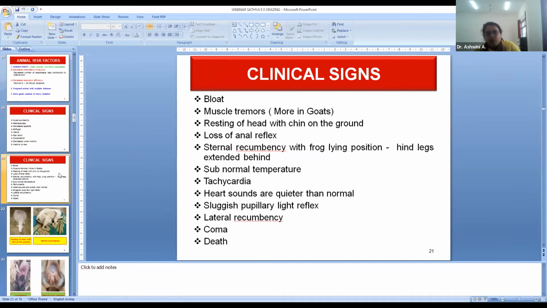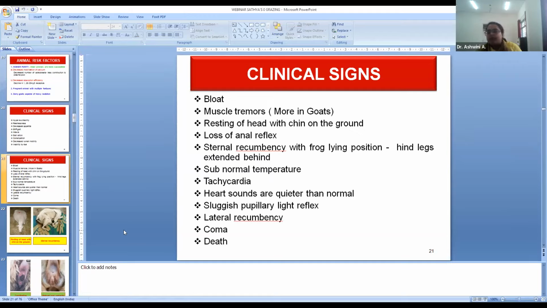And it progresses to bloat and muscle tremors, like shivering or slight tremors, which are more pronounced in goats compared to sheep. Then resting of the head with the chin on the ground. In sheep, mainly, a typical sign is that they will rest their head with the chin on the ground, and there will be loss of anal reflex and sternal recumbency with a frog-lying position, like a frog sitting, so that the hind legs are extended behind.